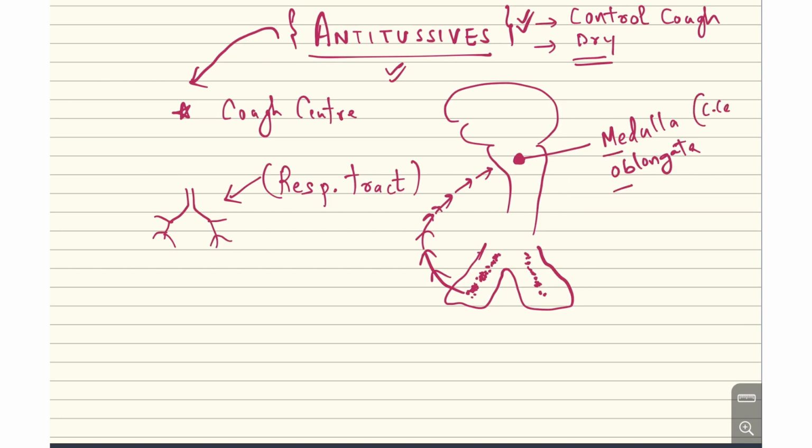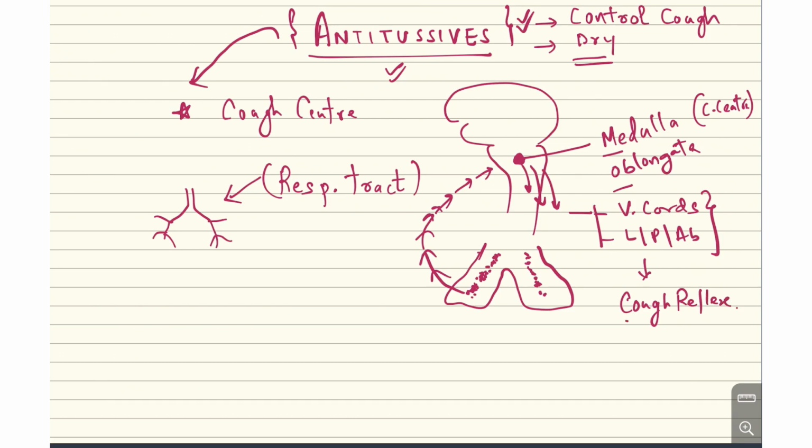When these impulses stimulate the cough center, there is initiation of the cough reflex through various muscles that are stimulated by these impulses. The muscles of the vocal cords, larynx, pharynx, and the abdominal muscles all work in a coordinated way to initiate the cough reflex. So this is how a cough normally happens. The antitussives act at two levels: at the cough center, and at the periphery in the respiratory tract.